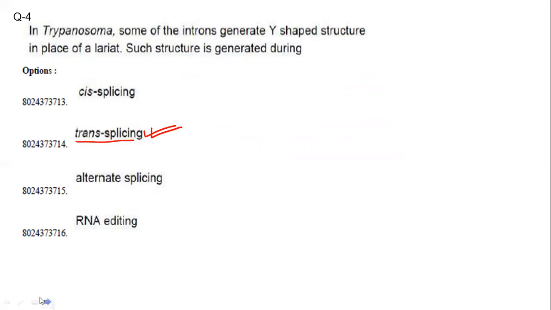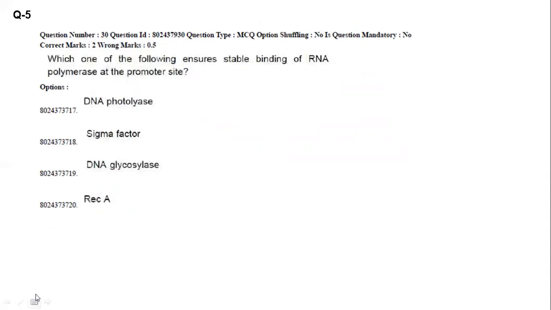Now, question number 5. Which of the following ensures stable binding of RNA polymerase at the promoter site? It is the sigma factor. Sigma factor recognizes the promoter site, and sigma factor is the correct answer. Now, question number 6.